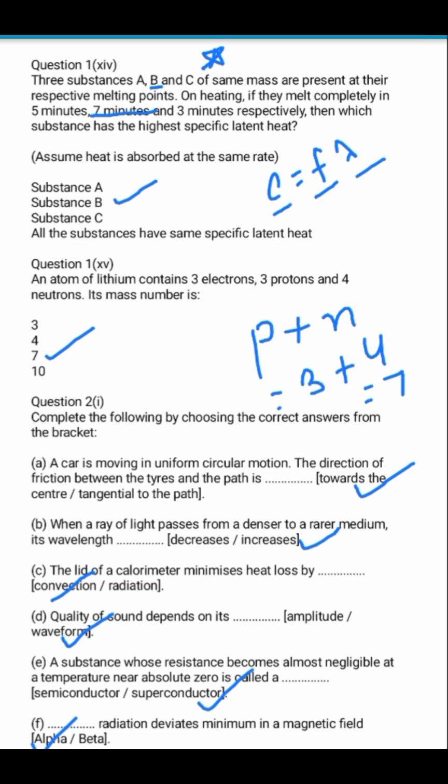Hopefully this session was very much useful for you guys. We have completed the MCQ part of the 2026 physics paper. Tomorrow we are going to do the long answer questions. We are going to divide the entire session in two halves so that it becomes easy for you to relate. After physics we are going to do chemistry, then biology, and then finally we are going to do maths.